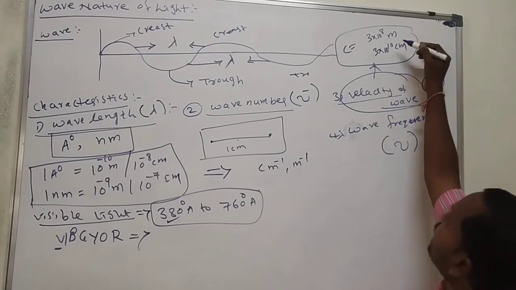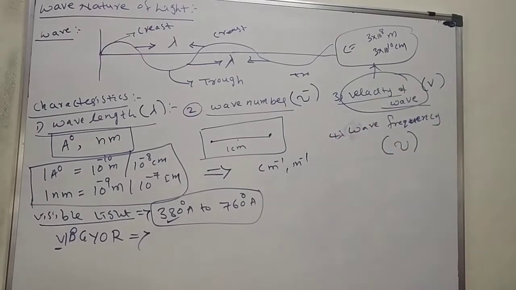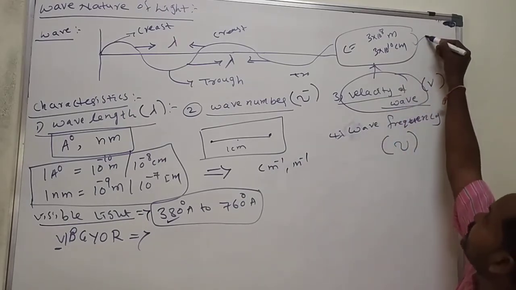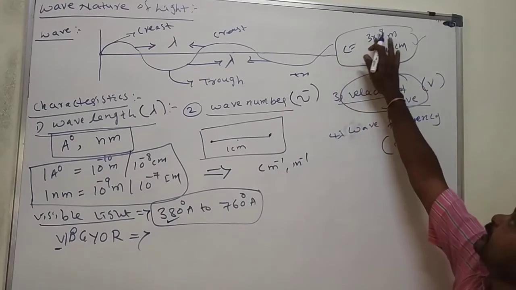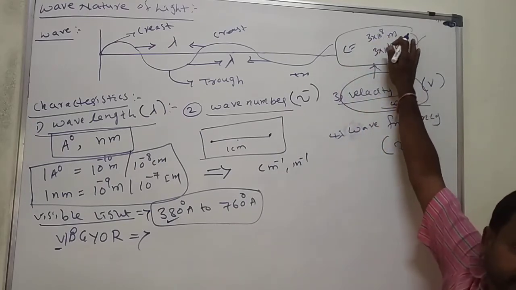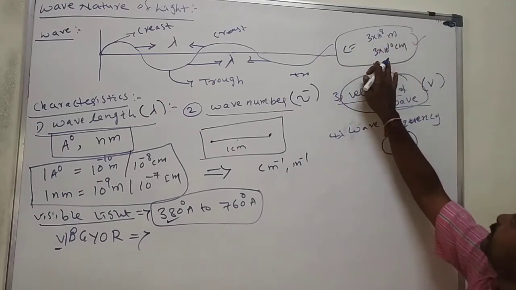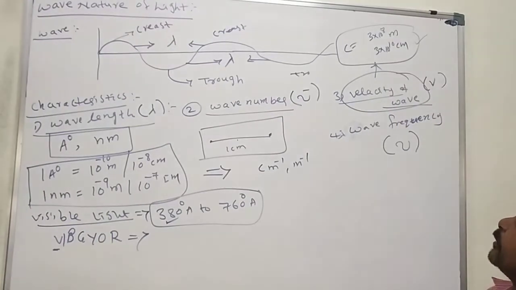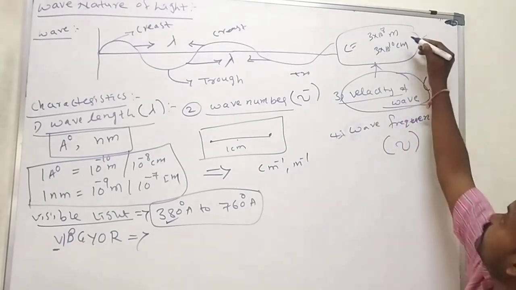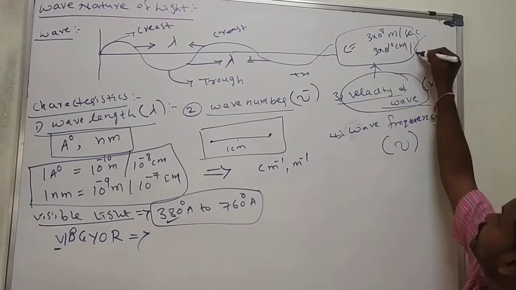What is the velocity of light? The speed of light from the source to earth we call the velocity of light. The value for that is fixed, it is a constant. What is the velocity of light? 3 into 10 to the power of 8 meters, or 3 into 10 to the power of 10 centimeters. This is the velocity of light per second.